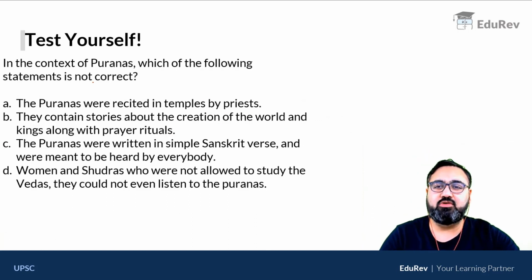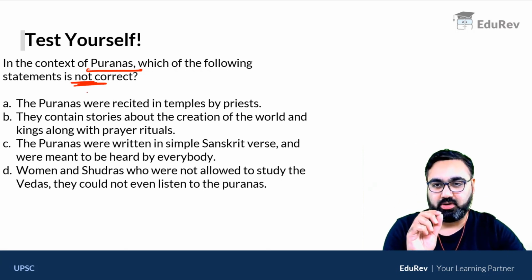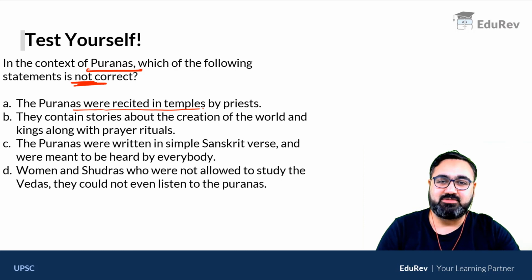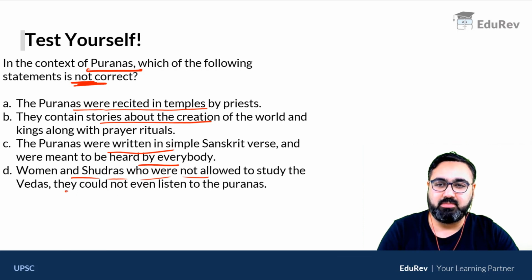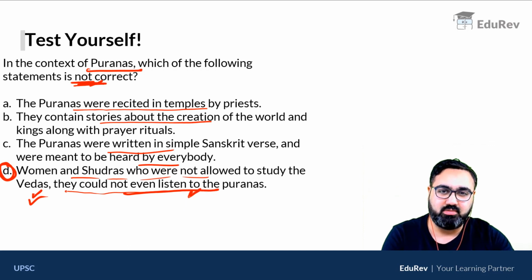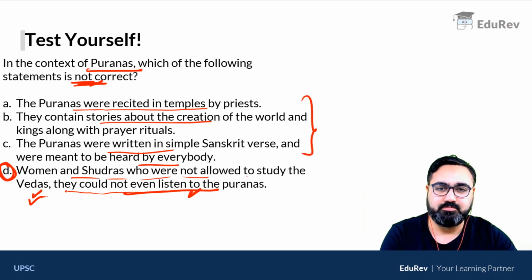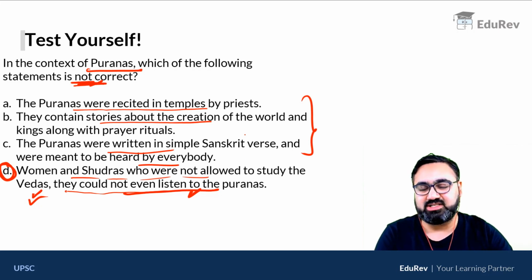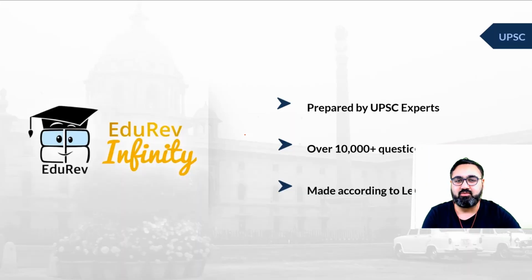Question number 2. Which of these is not correct about the Puranas? Now remember, when a question says not correct, do pay attention to it. They were recited in temples by priests. They contain stories about creation of the world and kings. They were written in simple Sanskrit, could be heard by everybody. Women and Shudras who were not allowed to study Vedas, they could not even listen to the Puranas. Which of these is not correct? D is not correct. We have just studied that women and Shudras were allowed to listen to the Puranas, but the other parts are correct. They were not allowed to listen to Vedas, but to Puranas they could listen and they could recite.